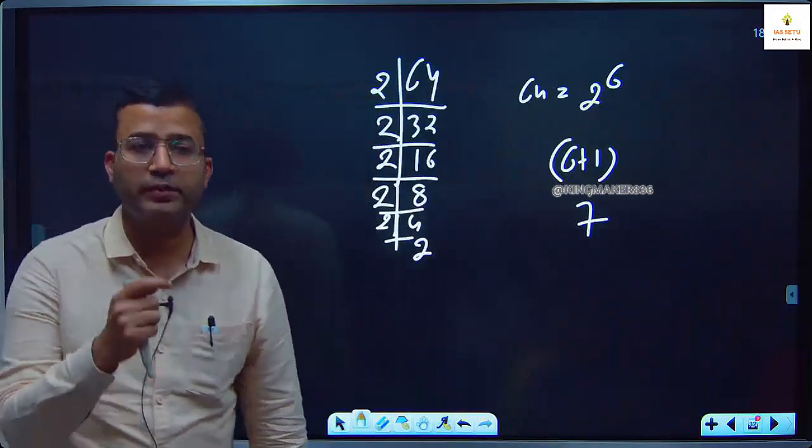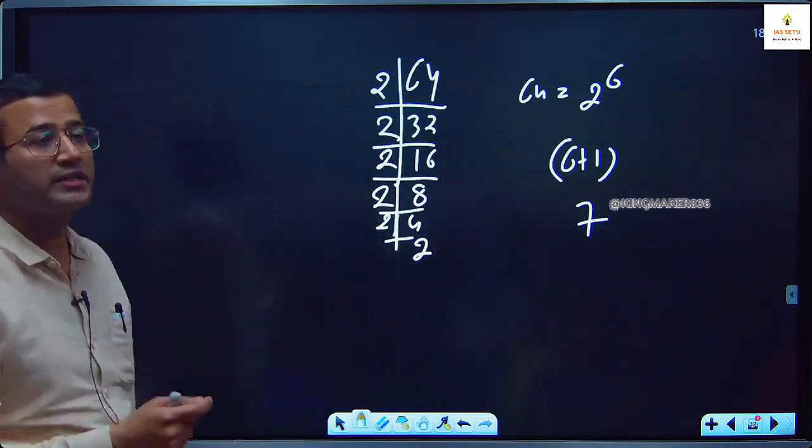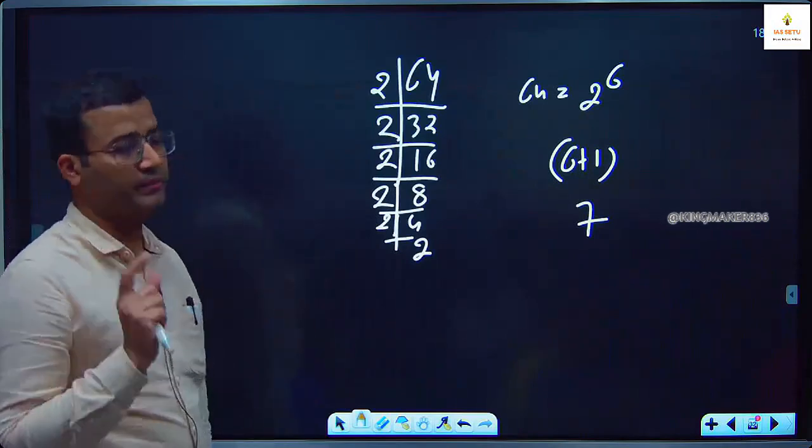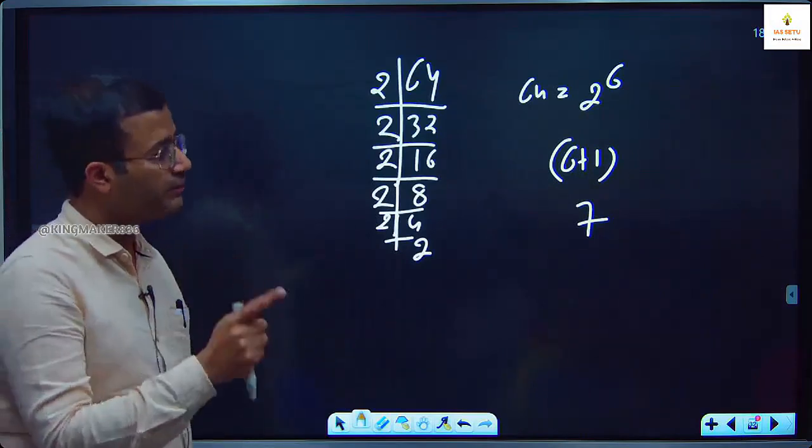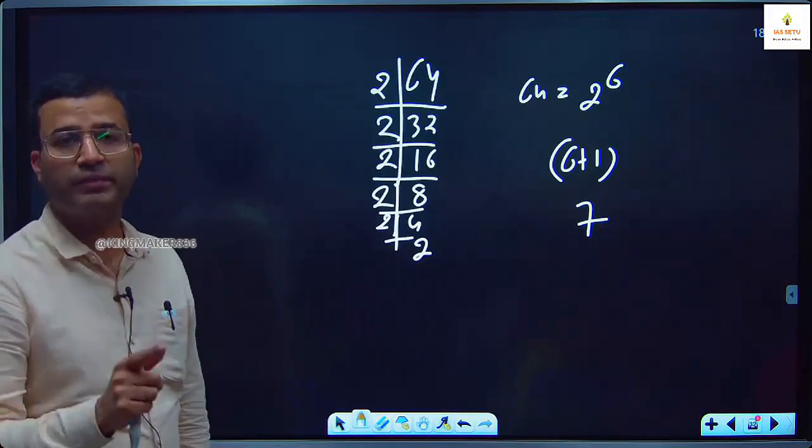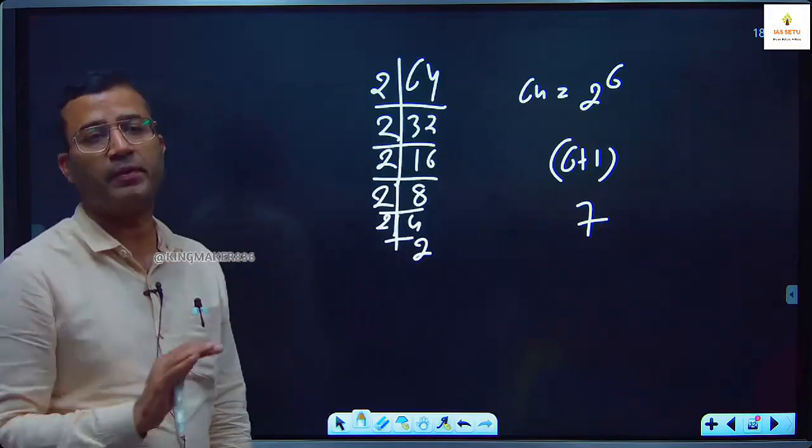Be careful, P1, P2, P3, these are the distinct prime numbers. ठीक है, P1, P2 सेम नहीं हो सकते. P1, P2, P3 have to be different prime numbers.